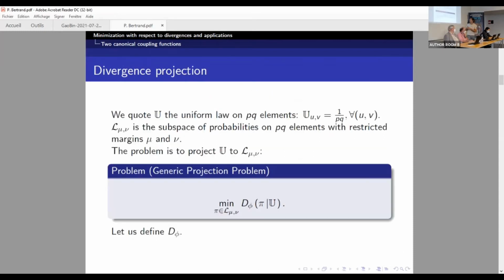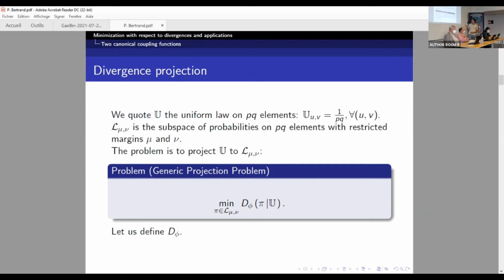Okay, so now we try to construct it again, and we just forget the way it was applied to the clustering problem. We construct it by projecting the uniform law. This is a prior guess that we call U, which is equal to 1 divided by pq everywhere. We project it on the space respecting the two margins. So L mu nu is the space of probability laws that respect mu and nu as margins. So we need to project U into L mu nu.